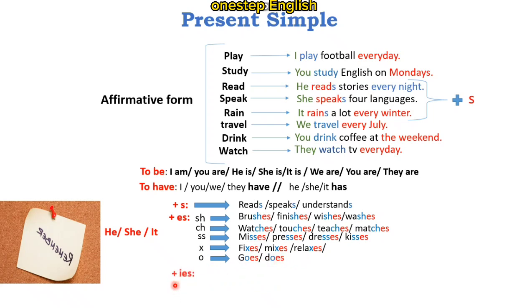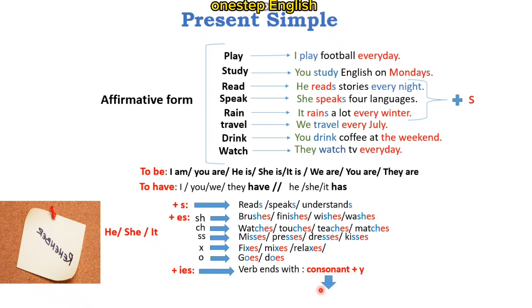Okay, we have another exception: plus ies. Here we add ies to the verb in he, she, it when the verb ends with consonant plus y.